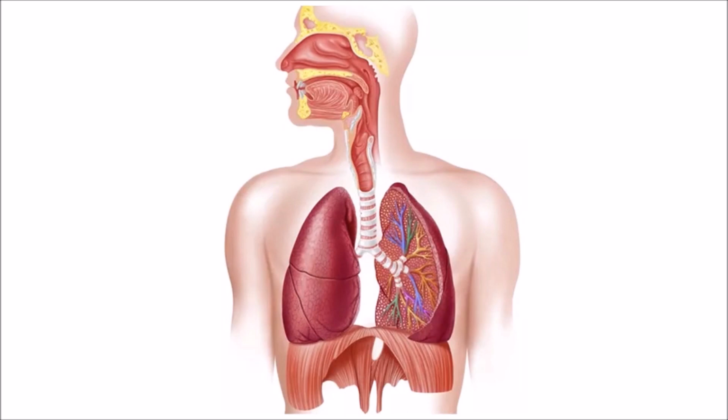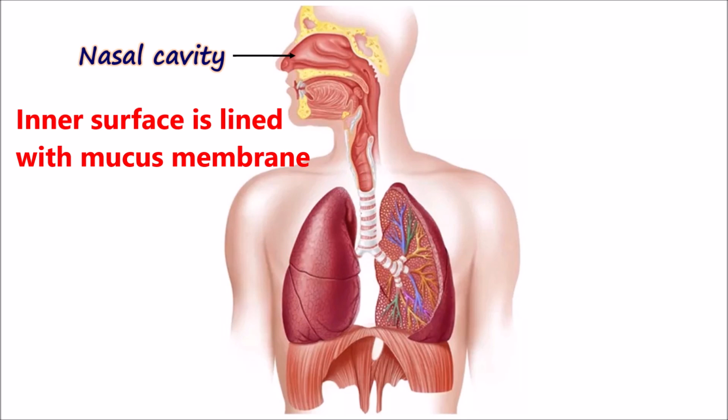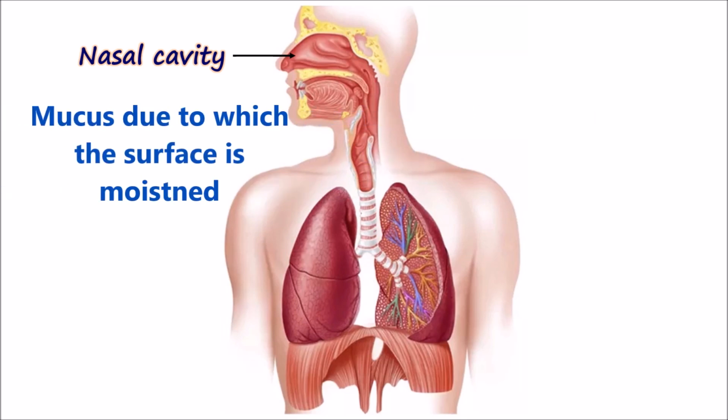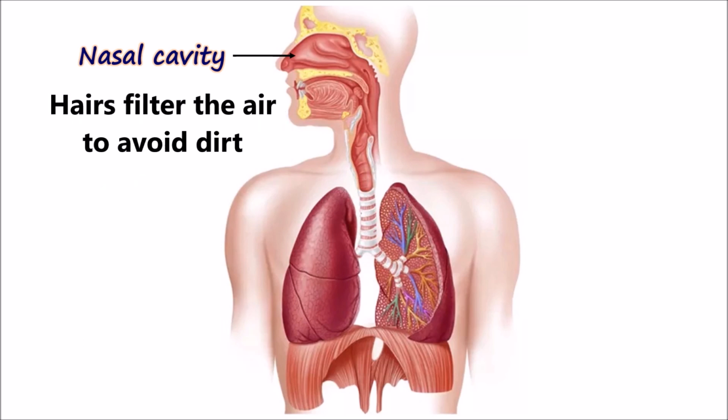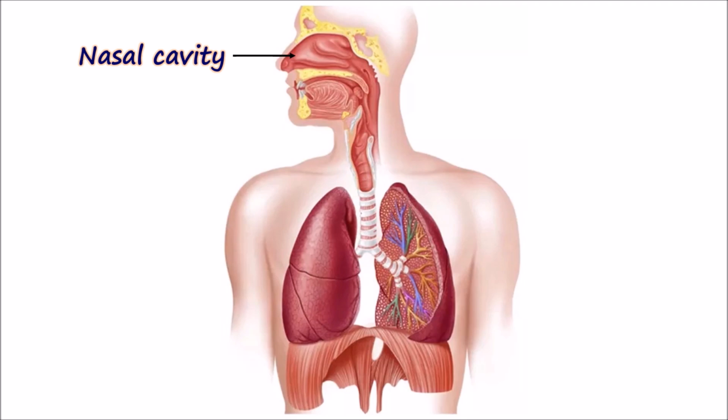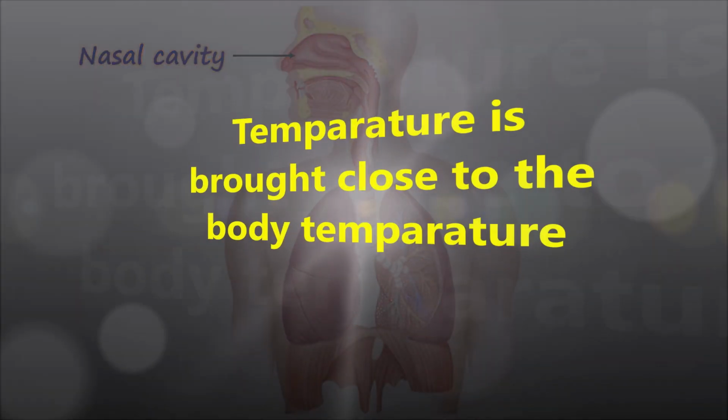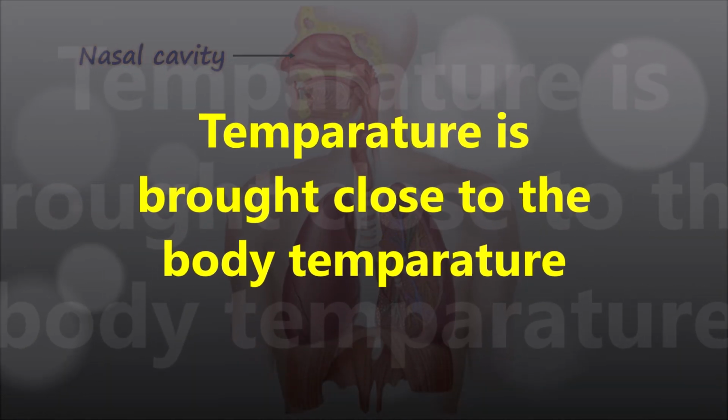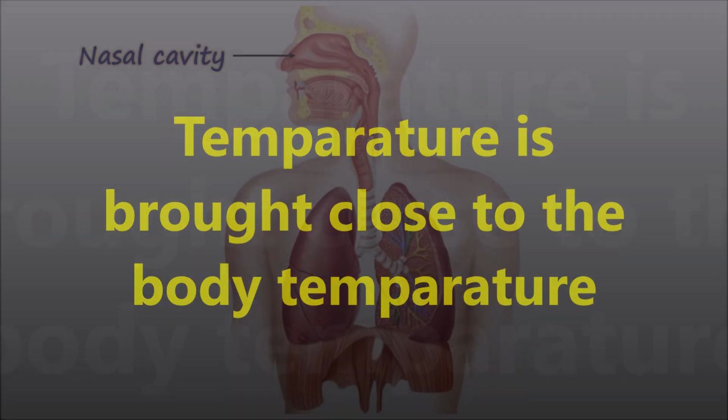The human respiratory system opens out with nostrils, which lead into the nasal cavity. The inner surface of the nasal cavity is lined with a mucous membrane that secretes mucus, due to which the surface is moistened. There are some hairs growing inside the nasal cavity that filter the dust particles from the air. When the air passes through the nasal cavity, its temperature is brought close to the body temperature and it also becomes moistened.